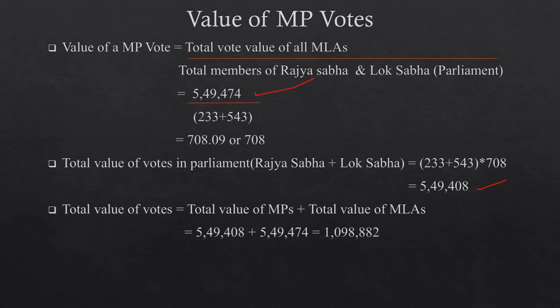To participate in the election of the president, the total value of all the votes, including the total value of MPs as well as MLAs, is 5,49,408 plus 5,49,474. It comes to 10,98,882. This is the total value of votes that participate in the election of the president.